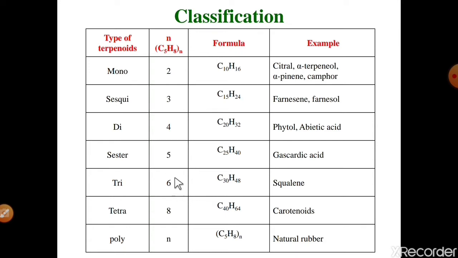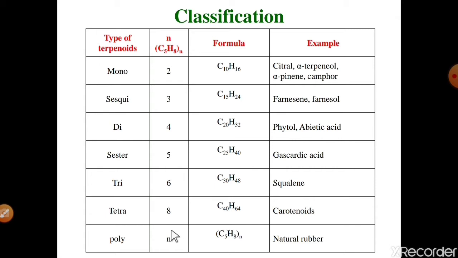The next one, if there are 6 isoprene units, it is called a triterpenoid, having general formula C30H48, and the best example is the squalene molecule. Okay, squalene is a natural terpenoid molecule. Then if there are 8 isoprene units, it is called a tetraterpenoid, having general formula C40H64, and the best example is carotenoid.